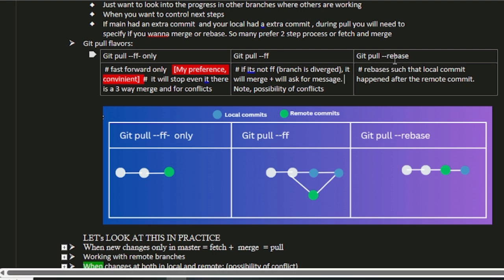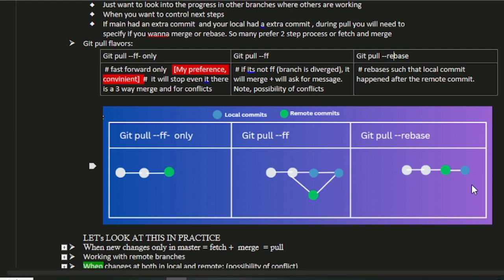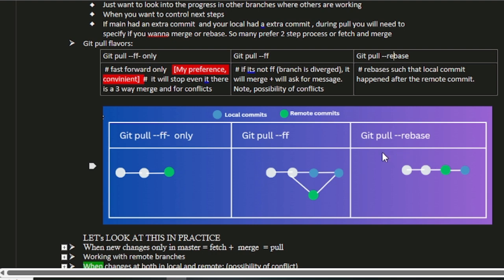The third case is when you know you want a rebase. So what you do is git pull rebase, and at this point the rebase happens. Yes, there's a possibility of conflict if you all have worked on the same file, but we know how to work on the conflicts. We have already covered this before.